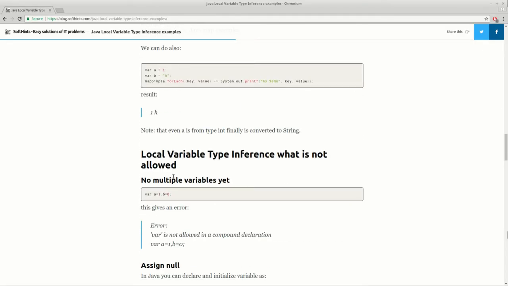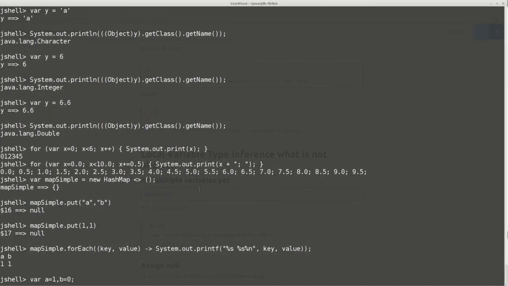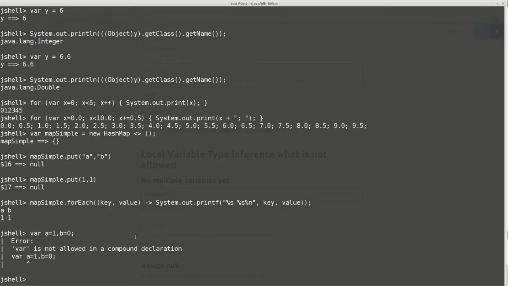So let's see what is not allowed with local variable type inference. You cannot use it in multiple variables, or at least not yet. Here you have an error which is saying var is not allowed in compound declaration. You cannot use it when you add null values.